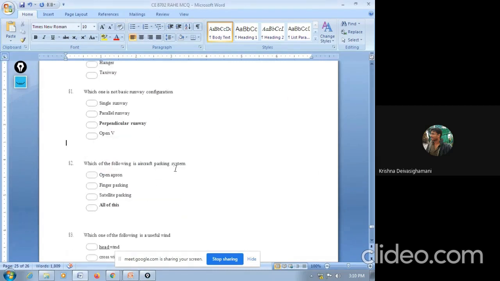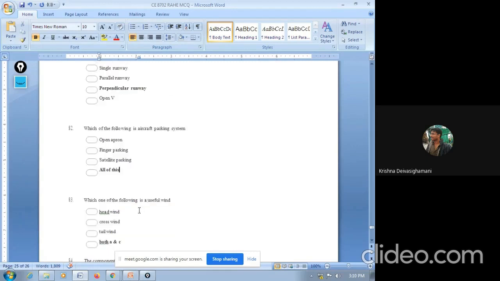Next question, 82. Which of the following is an aircraft parking system? Open apron, finger parking, satellite parking, all of this. So all the three are aircraft parking systems only. So the answer is all of this: open apron, finger, satellite.